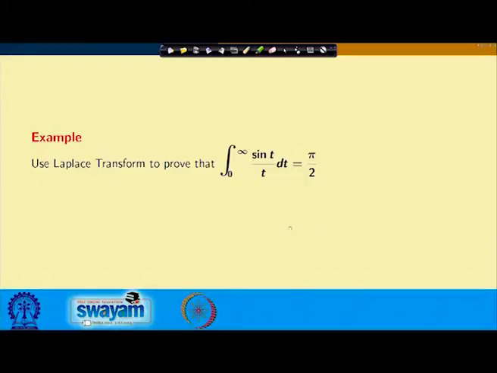Those who are familiar, this particular integral, 0 to infinity sin t by t dt, I can solve using the integral method. The solution is tedious of course, but I can obtain the value as pi by 2. Now, let us see how using Laplace transform I can evaluate this integral.